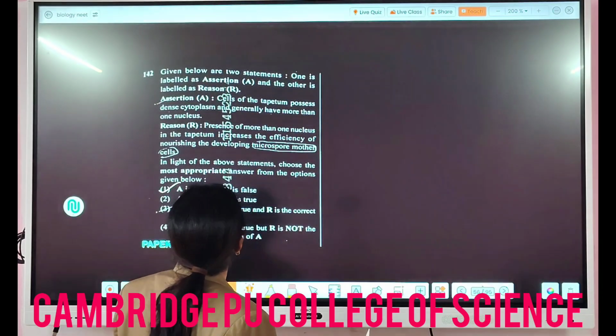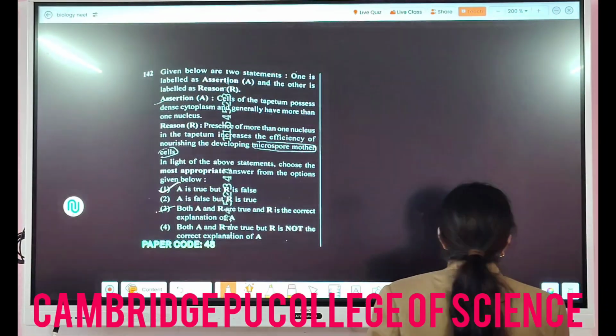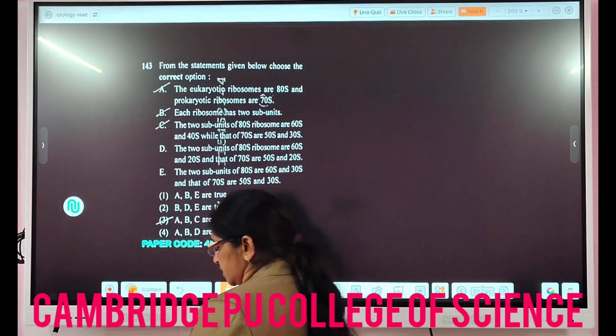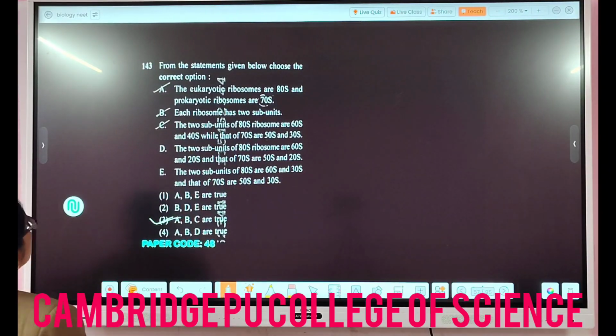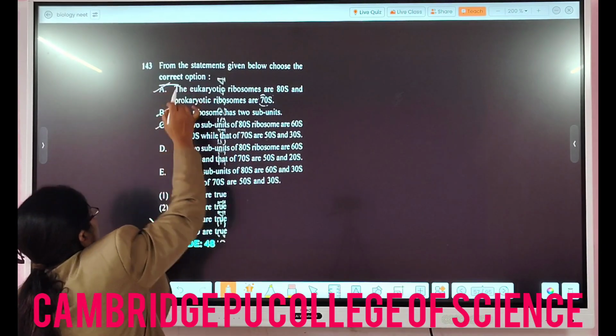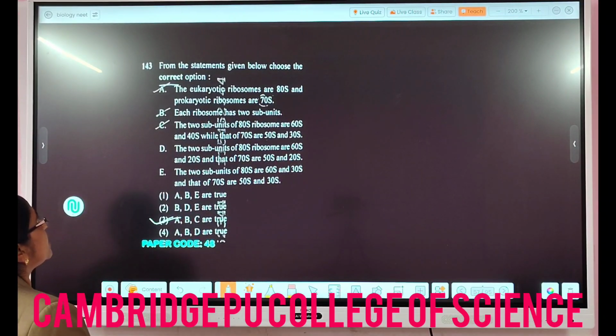So here, with the nucleus there is no relation of the nourishment here, right? So then the next question is 143. In this one, they have asked the correct option. So A, B and C. Eukaryotic ribosomes are 80S and prokaryotic definitely 70S.